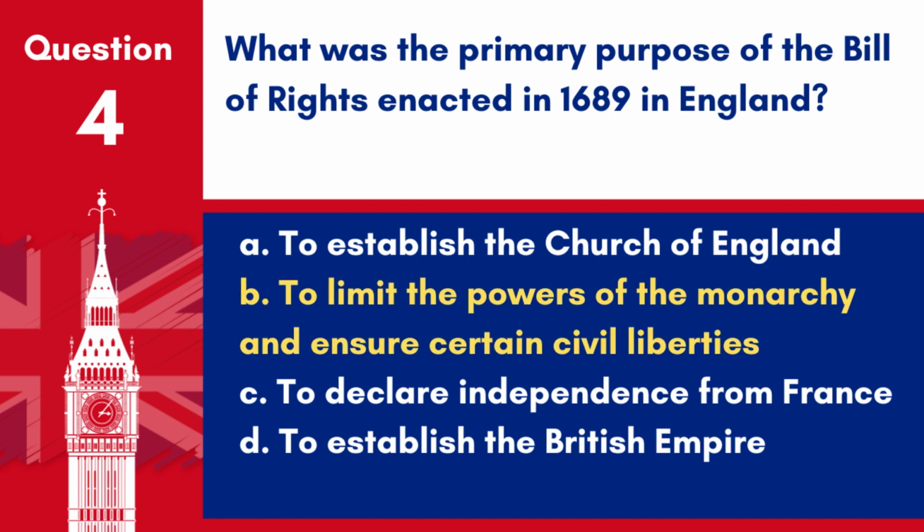Answer: B. To limit the powers of the monarchy and ensure certain civil liberties. The Bill of Rights enacted in 1689 in England aimed to limit the powers of the monarchy and ensure certain civil liberties.